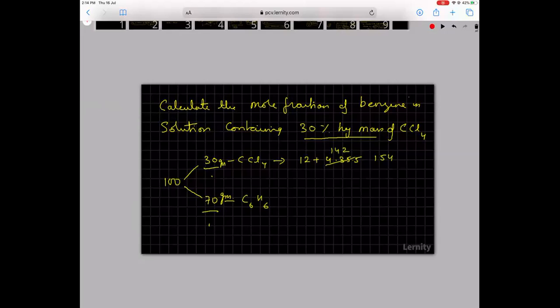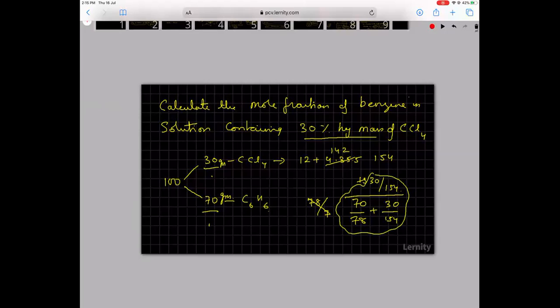C6H6 is 72 plus 6, 78. So you have 70 by 78 moles of benzene, and 30 by 154 moles of carbon tetrachloride. You just have to find out this ratio.